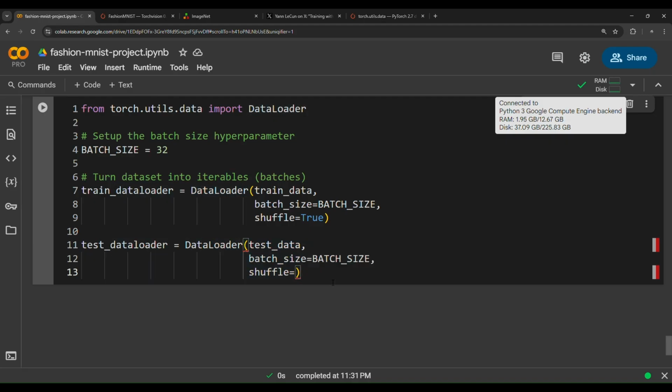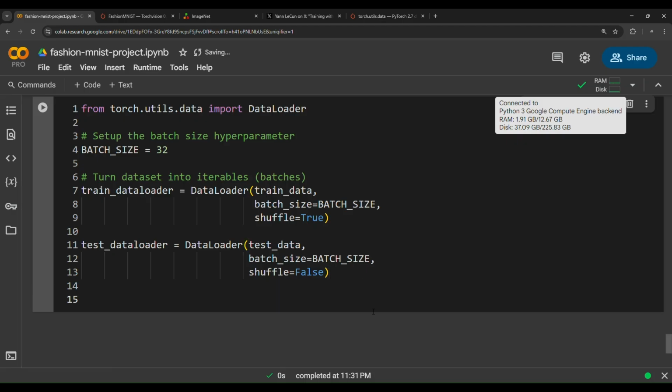The testing set doesn't need to be shuffled, so you don't have to shuffle the test data. So we may set the shuffle as false. Why? Because the model will not see the test data in the training phase. In the training phase, we will show the model just the training samples, the training examples, but the testing data is used just for evaluation, for testing the model.